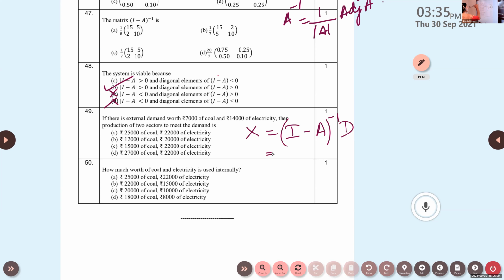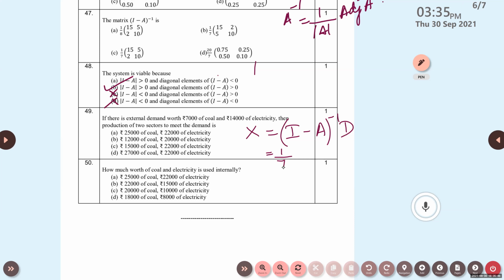I minus A we have already calculated, isn't it? What's the value we got there? In the 47th question, we solved it. What is the inverse of I minus A? What is the answer we got there in the 47th one?